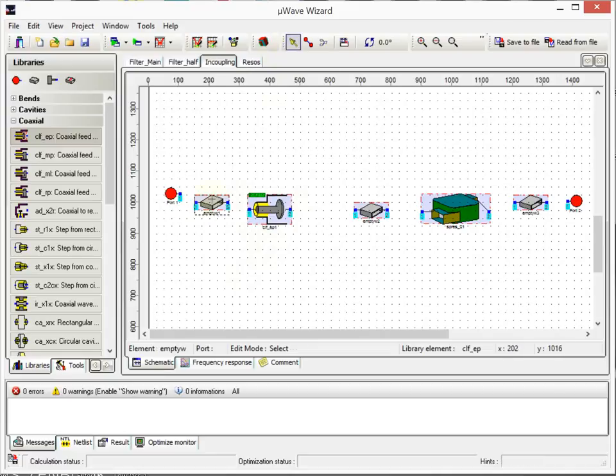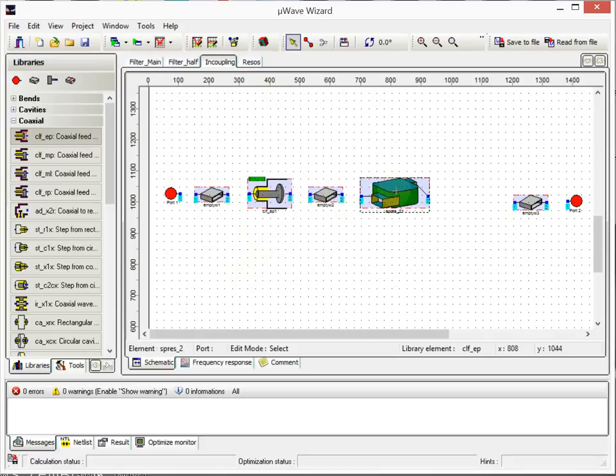So like before, move this straight. Otherwise it can be that this automatic connection algorithm fails and makes strange connections.